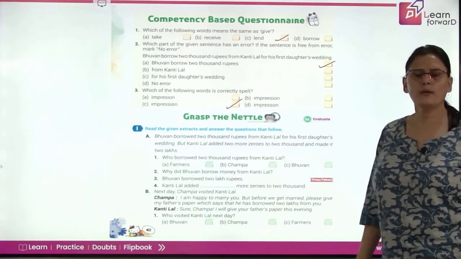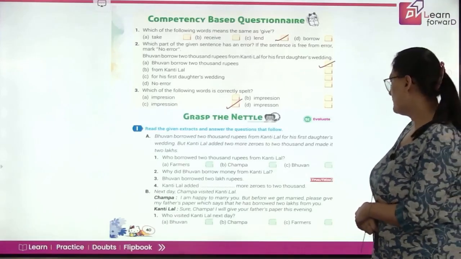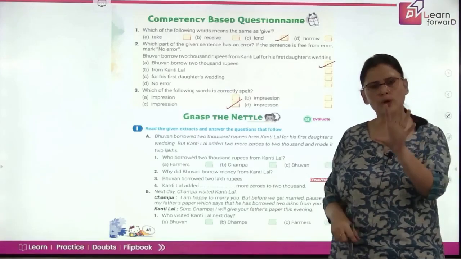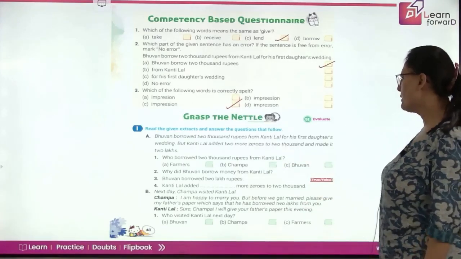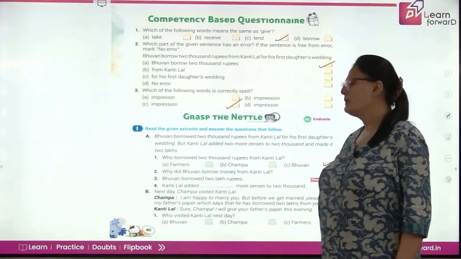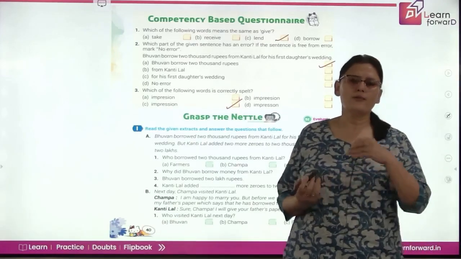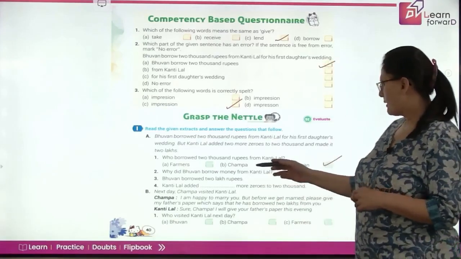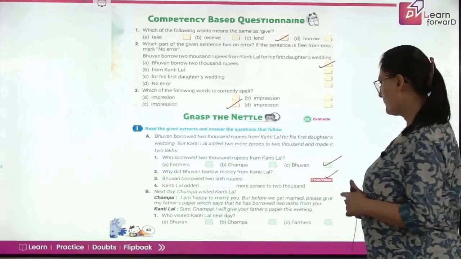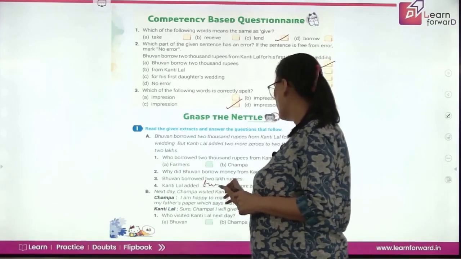Now we have the extract. Based on the extract, we need to answer the questions. Bhuvan borrowed 2000 rupees from Kantilal for his first daughter's wedding, but Kantilal added 2 more zeros to make that 2000 into 2 lakh rupees. Who borrowed 2000 rupees from Kantilal? Bhuvan. Very good. Why did Bhuvan borrow money from Kantilal? He borrowed money from Kantilal for his first daughter's wedding. Bhuvan borrowed 2 lakh rupees. Is it correct? False. He just borrowed 2000 rupees. Kantilal added 2 more zeros to make 2 lakhs. He was a bad man.